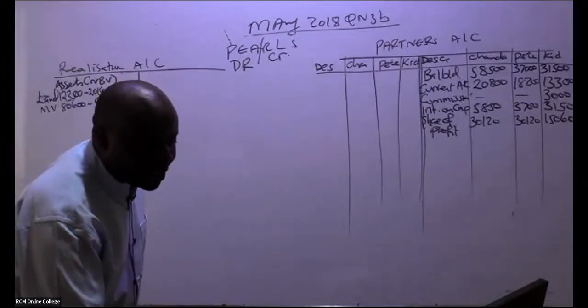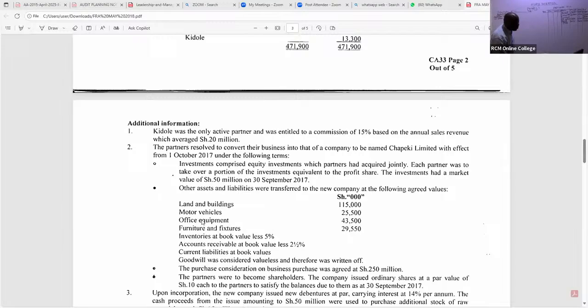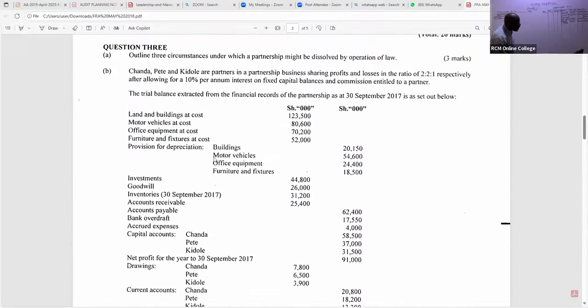We pick on the next item that was realized to the new company. So to the new company, you can see we have here office equipment. This was transferred to the new company. So for office equipment, now go back to the net book value. Office equipment, I'll just write equipment. For equipment, I can see 7,200 was the cost. I subtract the provision for equipment, which is 24,400.